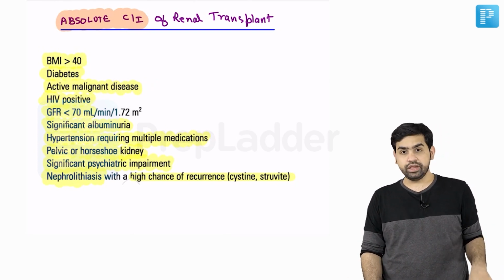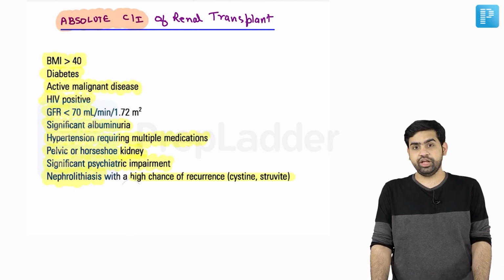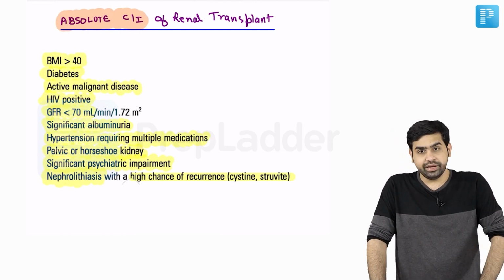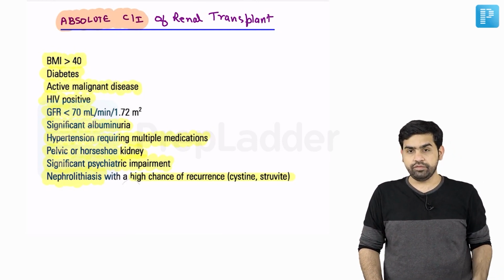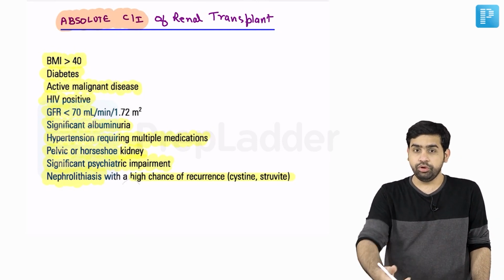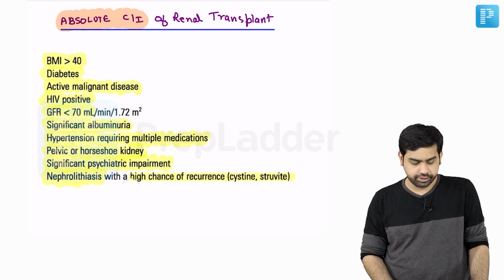If at all the recipient is having an HIV, it is not an absolute contraindication. If at all the CD4 count is more than 200, we can go ahead with the transplantation. But if at all the donor is having an HIV positivity, obviously we cannot take it because it is going to transmit that particular disease to the recipient.